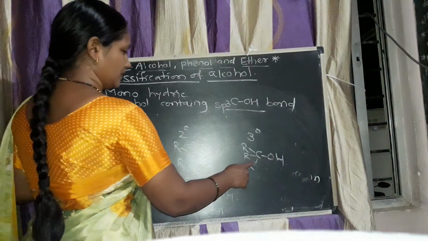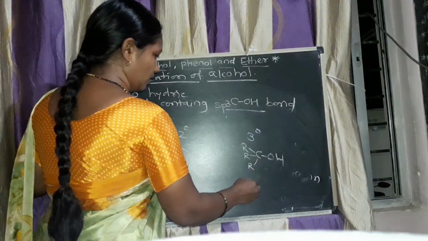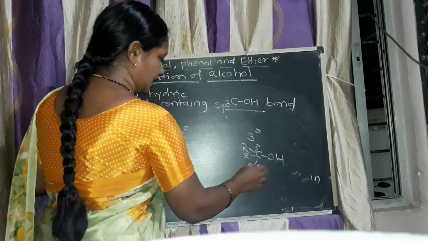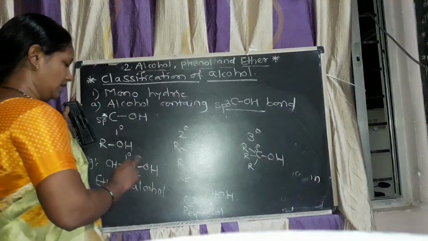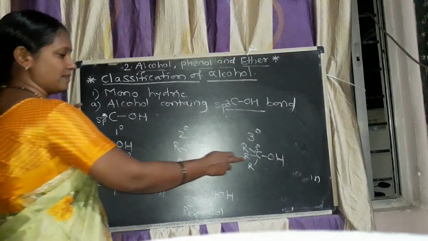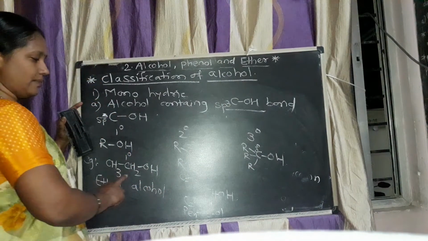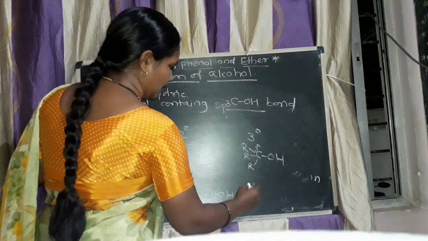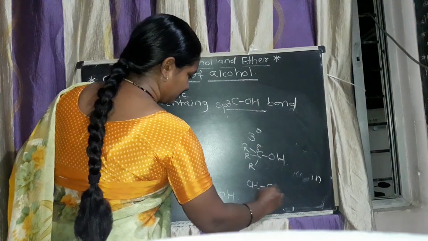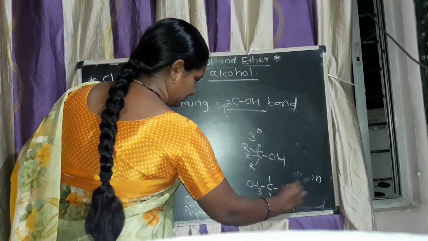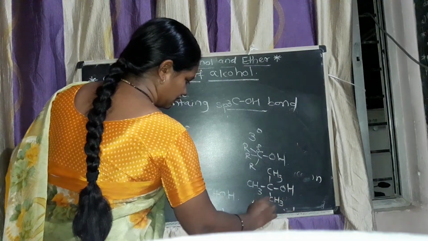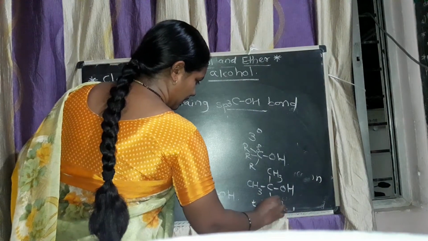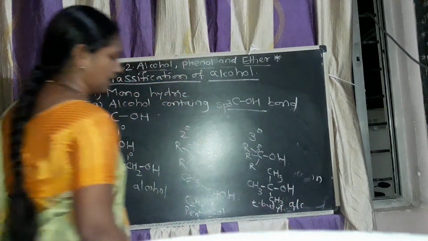It is the tertiary alcohol. This is the tertiary, but it is sp3 hybridized. In this 3°, the carbon atom is sp3 hybridized, but it is primary, secondary and tertiary. For example, now it is tertiary butyl alcohol. The name is tertiary butyl alcohol.